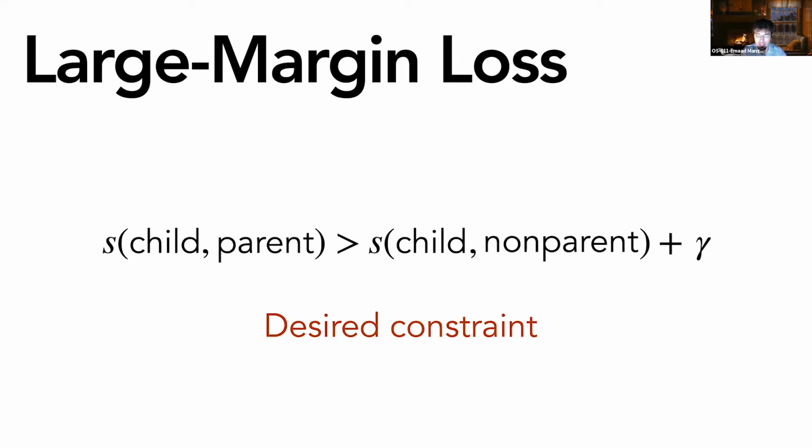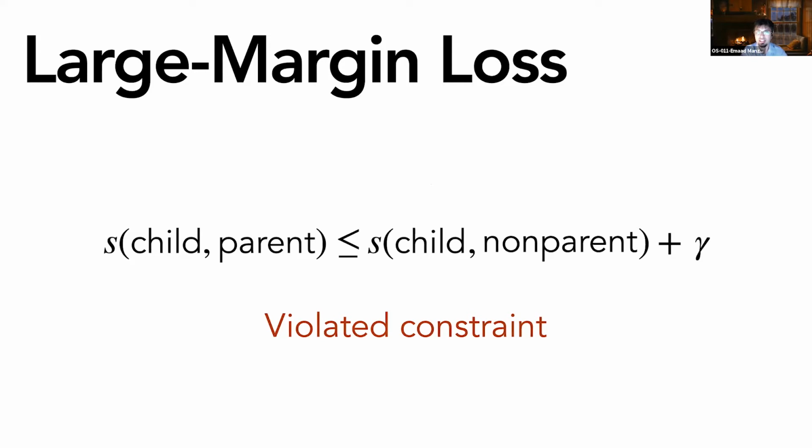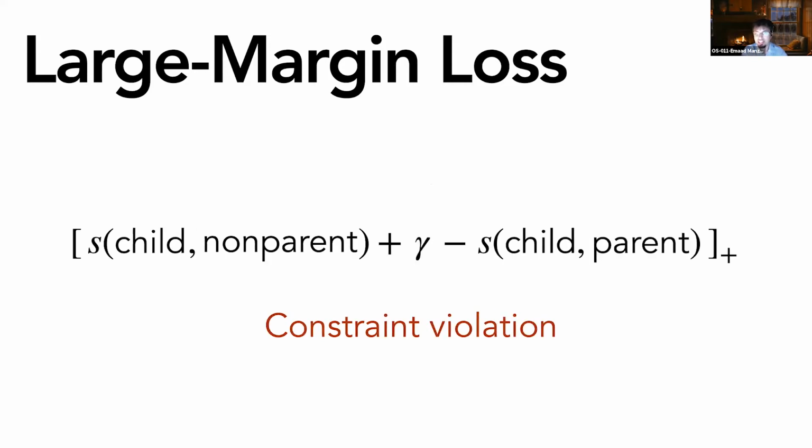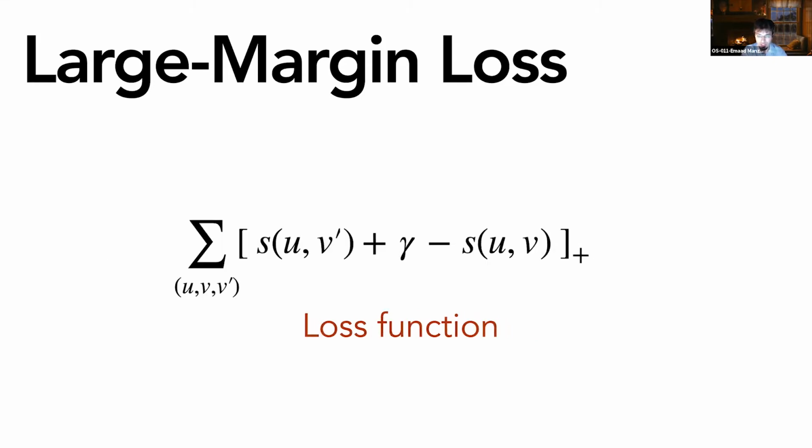This is a desired constraint. This constraint is violated if the converse happens. And we can quantify the degree to which the constraint is violated and use it to construct our loss function, which is essentially this constraint violation summed over all triplets of child, parent, and non-parent nodes in the taxonomy.